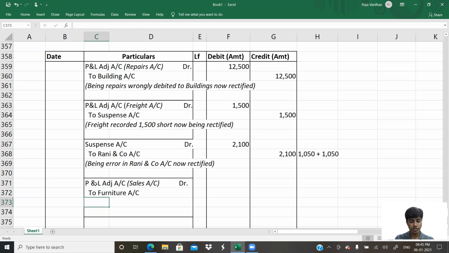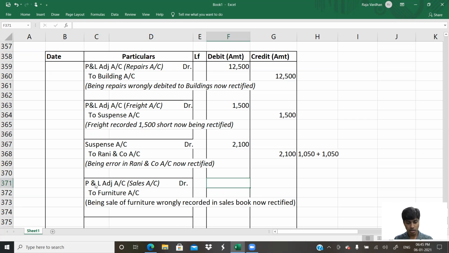Perfect. P&L adjustment to sales. Okay. What is the narration? Being sale of furniture wrongly recorded in sales account. Sales book now rectified. Tada. What's the amount? Amount is 30,000.